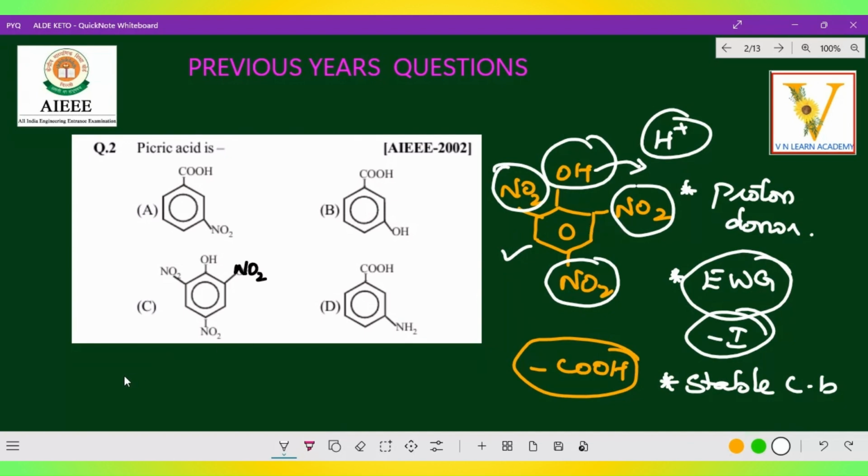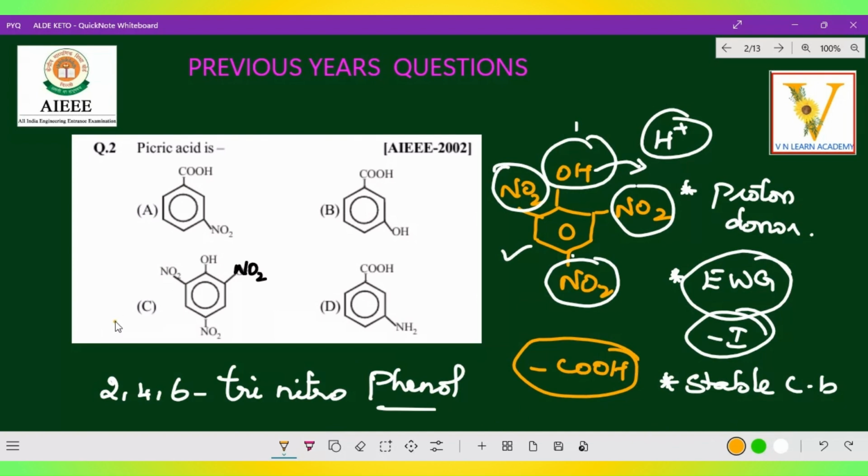So what is the name of this? It is a phenol first, no? So 1, 2, 3, 4, 5, 6. So that is 2,4,6 trinitrophenol. Right, I hope you got the clarity. Now, which is the correct option? Option C is the correct option, 2,4,6 trinitrophenol.